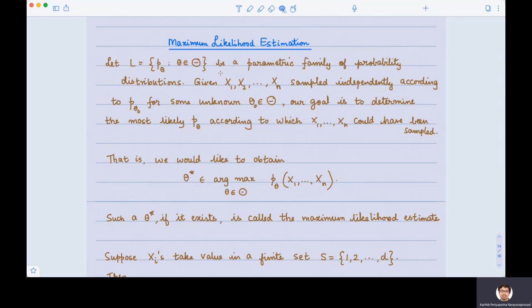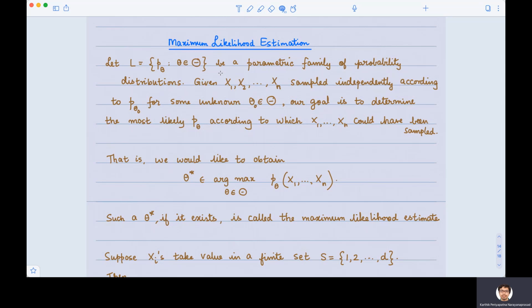Now, in the maximum likelihood estimation problem, we are given n samples, independent and identically distributed according to some P theta naught for some theta naught. We don't know what theta naught is. Nobody has told us theta naught, but somebody has given us samples from P theta naught. Therefore we don't know what P theta naught is either. The goal is, using just the samples, to trace back the distribution. Which theta did it actually come from? How do we find out which distribution it came from?